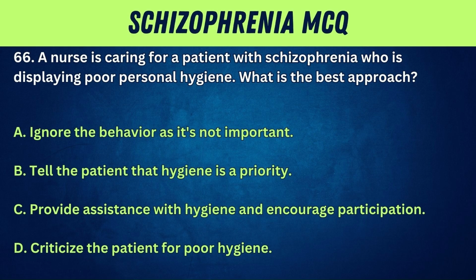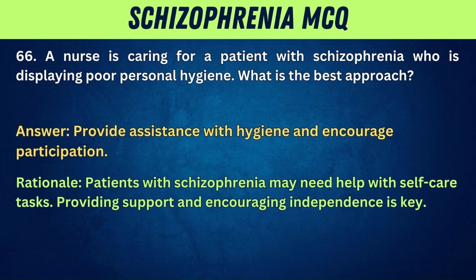66. A nurse is caring for a patient with schizophrenia who is displaying poor personal hygiene. What is the best approach? A. Ignore the behavior as it's not important. B. Tell the patient that hygiene is a priority. C. Provide assistance with hygiene and encourage participation. D. Criticize the patient for poor hygiene. Answer: provide assistance with hygiene and encourage participation. Rationale: patients with schizophrenia may need help with self-care tasks. Providing support and encouraging independence is key.